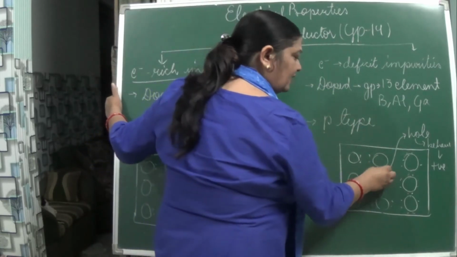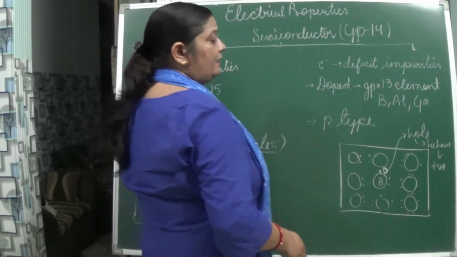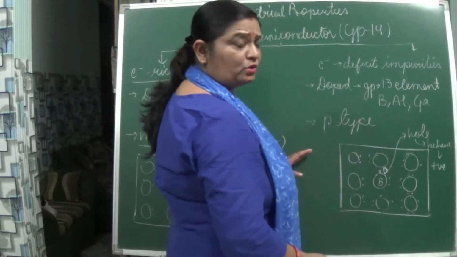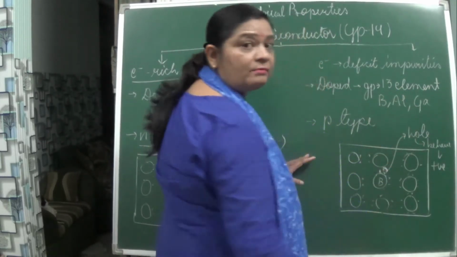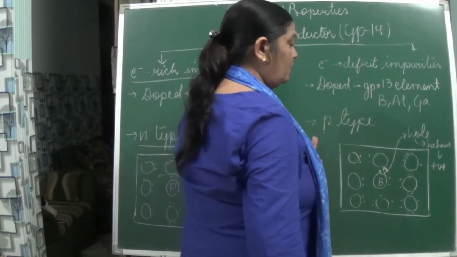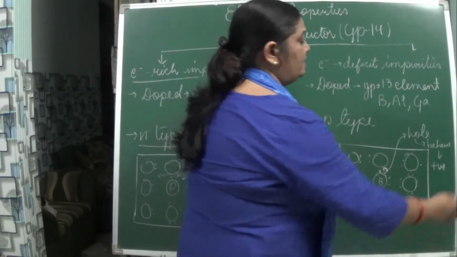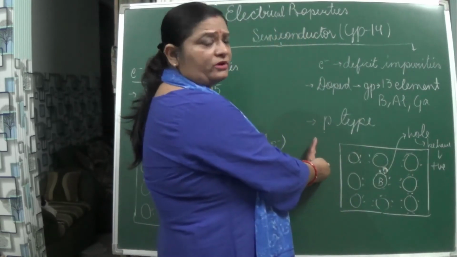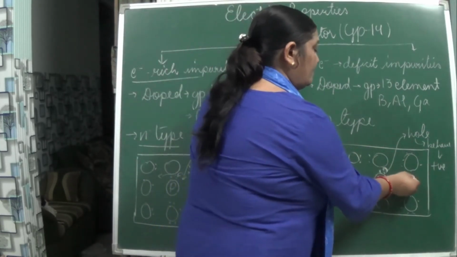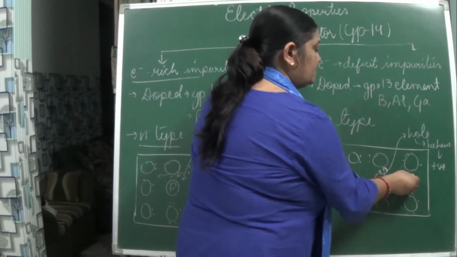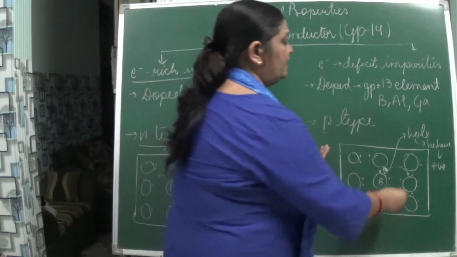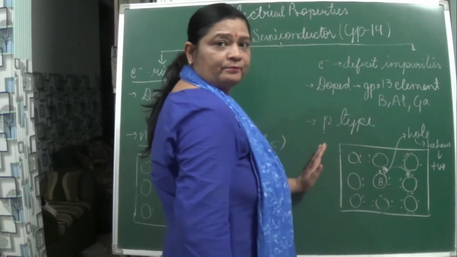If this hole conducts, what happens? Here positive and negative plates are there. This hole acts as a positive hole because electrons are missing here. The other electrons will try to come to the positive plate. Suppose the electrons are present here, it will move to this positive hole, and now the hole will be created here.